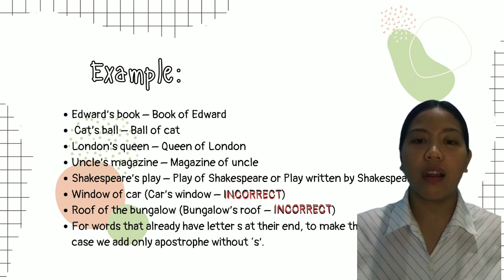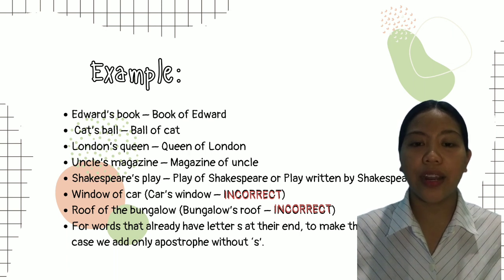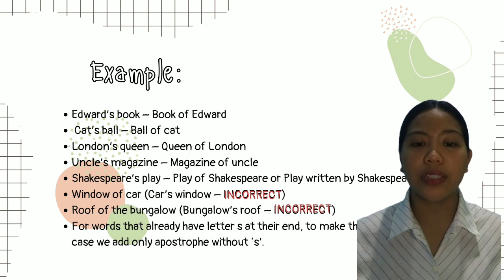Window of car, car's window is incorrect. Roof of the bungalow, bungalow's roof is incorrect. For words that already have the letter s at their end, to make their possessive case, we add only an apostrophe without s.